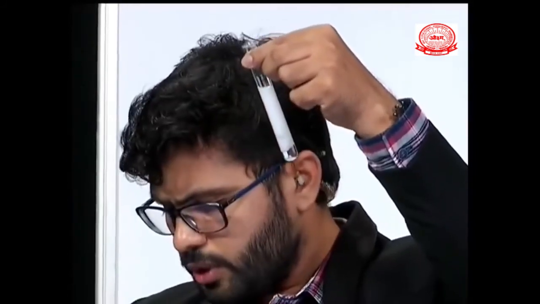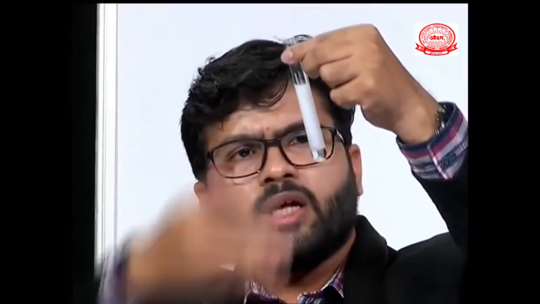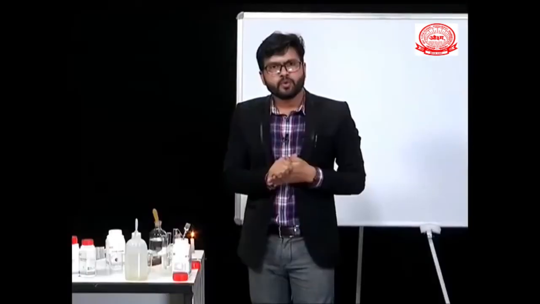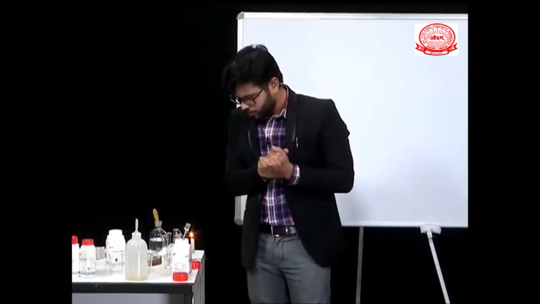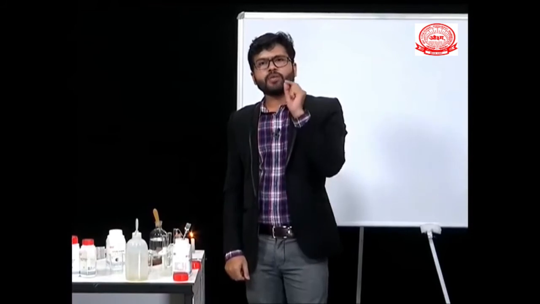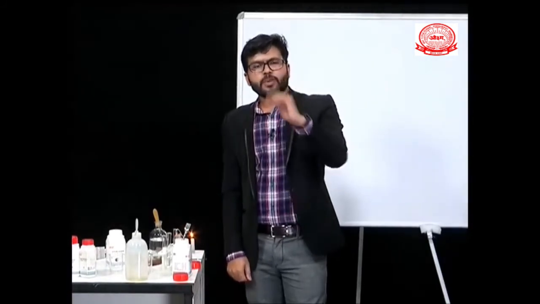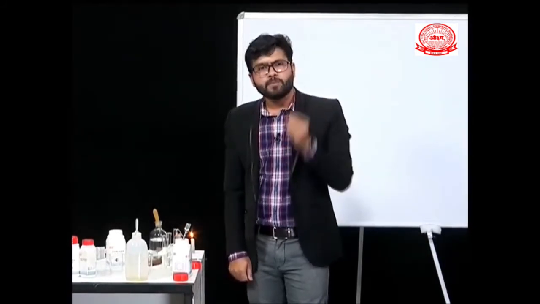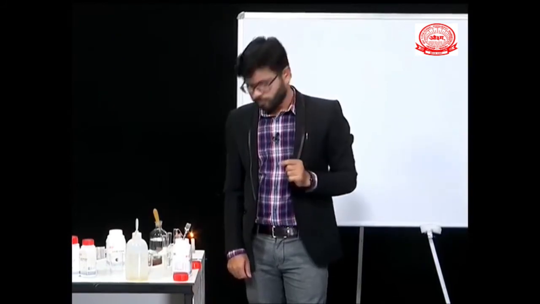My dear students, did you observe anything? There we observe one white color precipitate. We observe certain kinds of changes. What are those changes? In the first case, when the magnesium ribbon is burned, it burns with a white flame and produces ash.